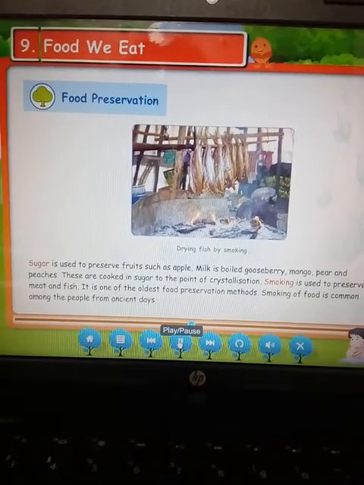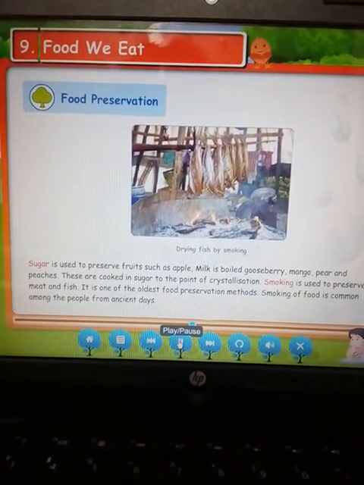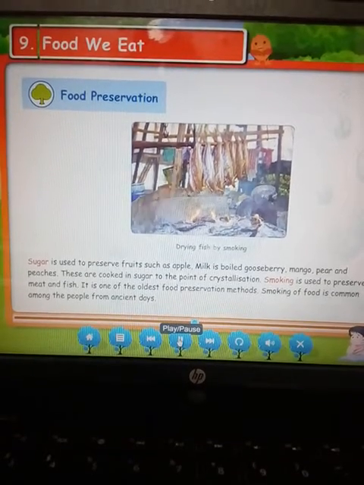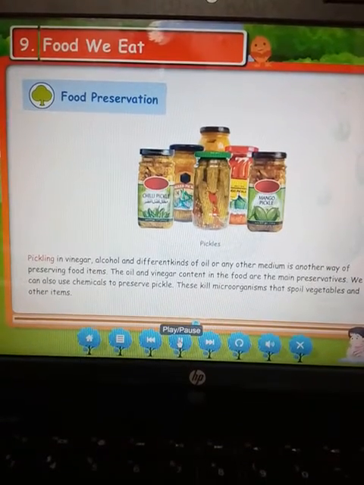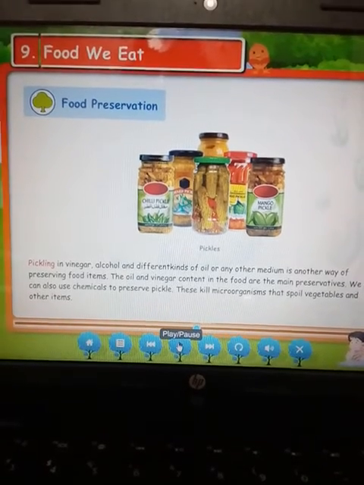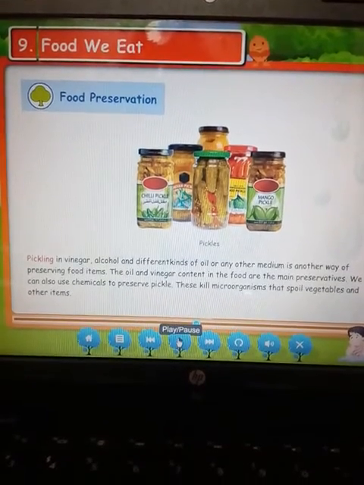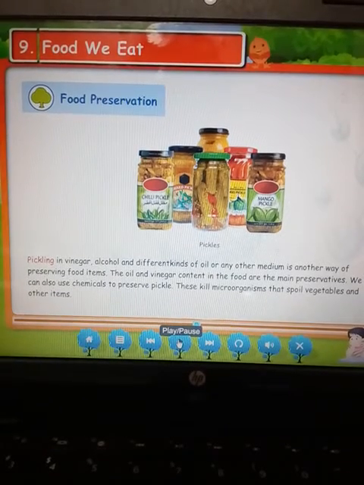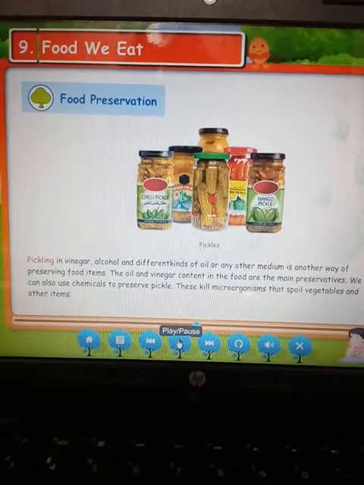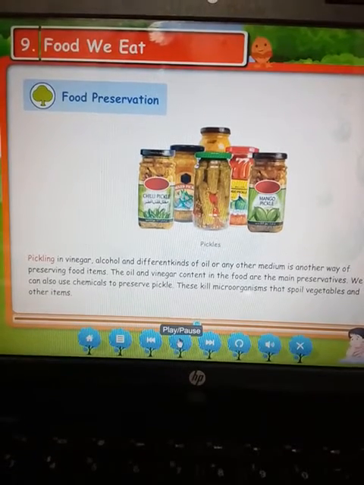Next method, children, is pickling. In pickling, people mostly use vinegar, alcohol or different types of oils to make pickles. And the oil which is used in Madhya Pradesh is mustard oil, to make any type of pickle. So pickling is another method of preserving food items, and oil and vinegar are the main preservatives in these pickles.